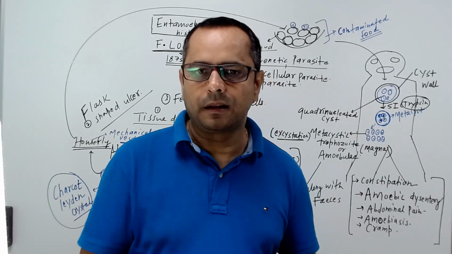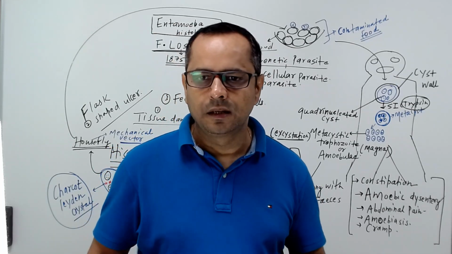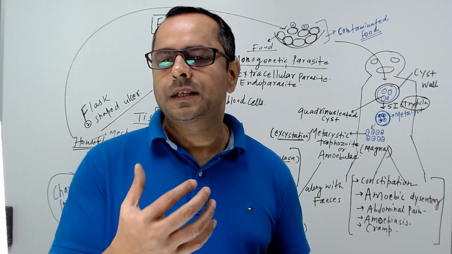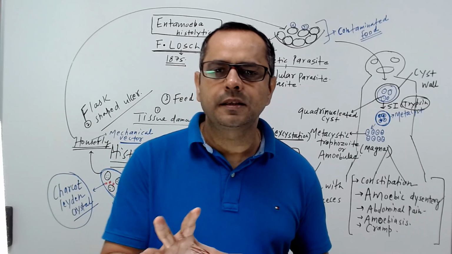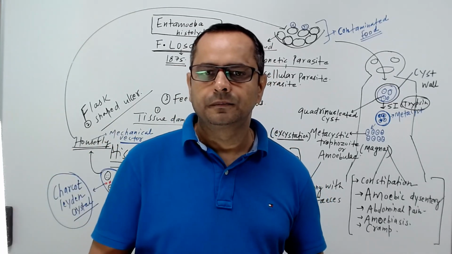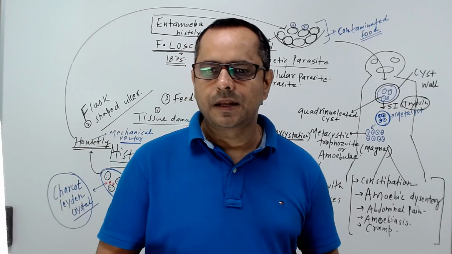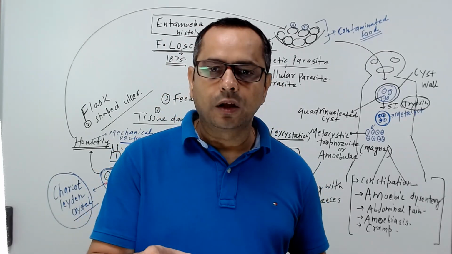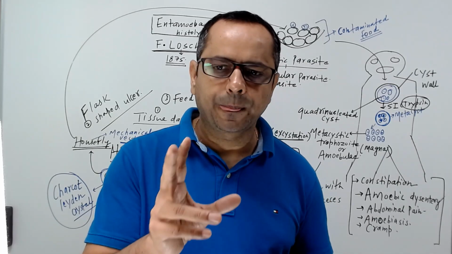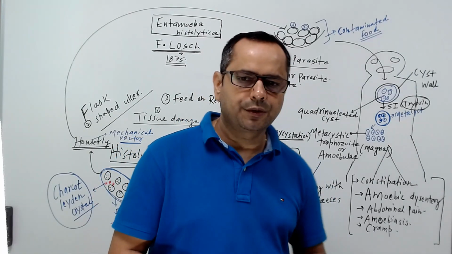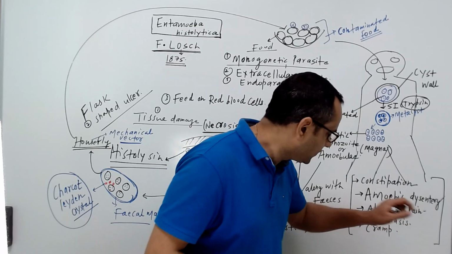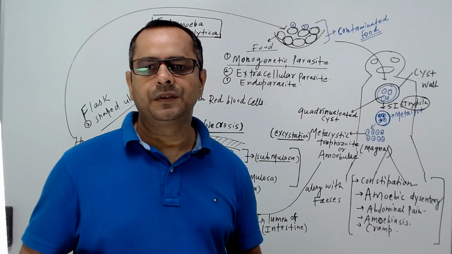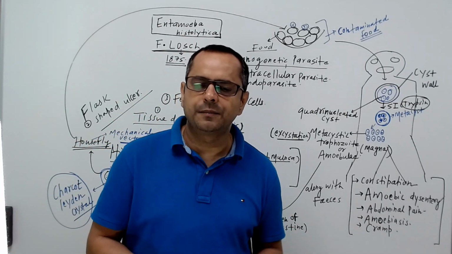In the fecal matter, if there is blood clot or mucus, this is amoebic dysentery. Dysentery means the discharge of blood in the fecal substances. In diarrhea there is no blood clot in the fecal substances, but in dysentery, blood clot is there. So this is part of amoebiasis. The person also suffers from abdominal pain, and cramping also happens.